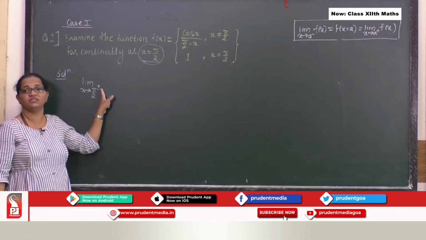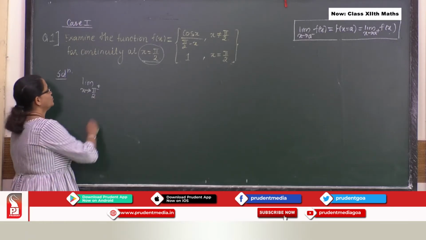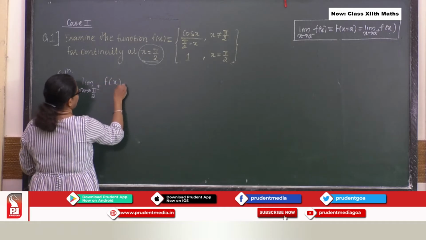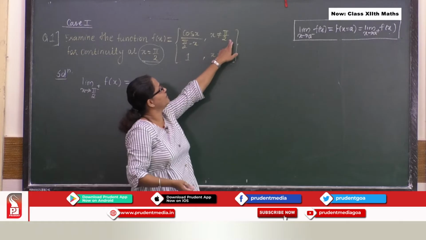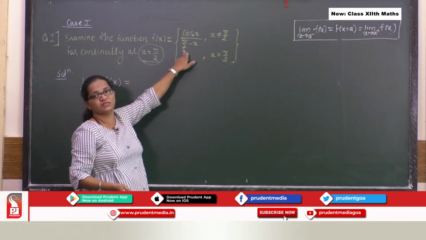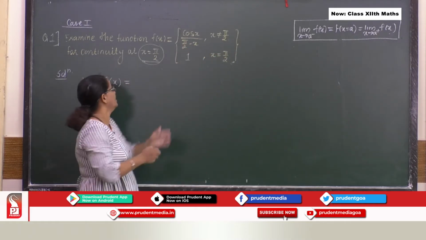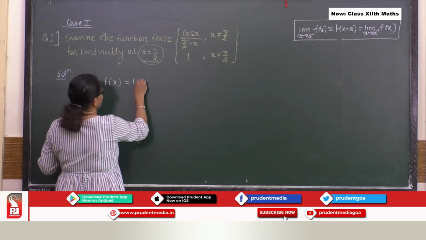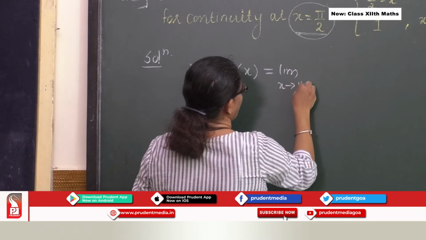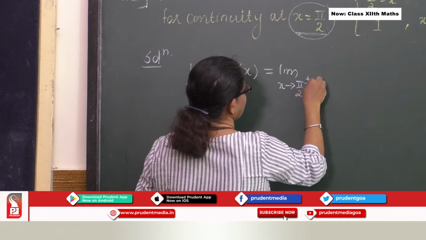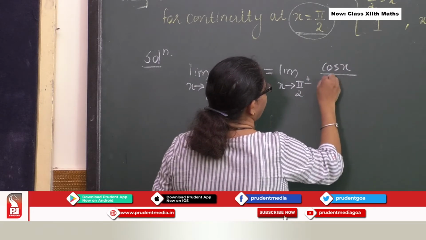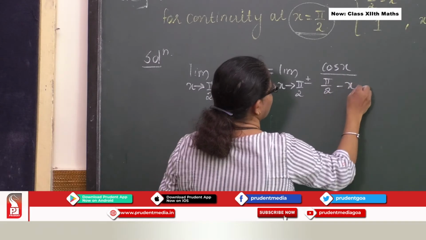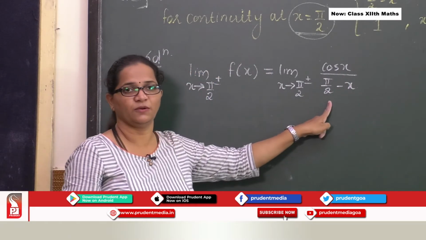So both the conditions I am considering over here. So f of x, at x not equal to pi by 2, what definition is given to me? The definition is here. So I say limit x tends to pi by 2 plus minus cos x upon pi by 2 minus x. Look at this now.